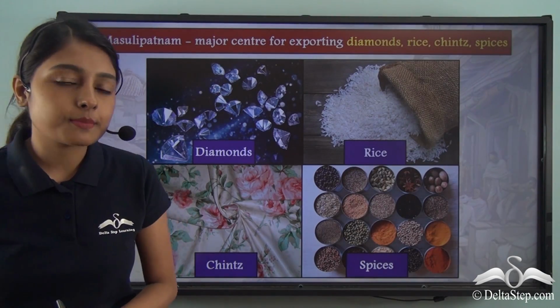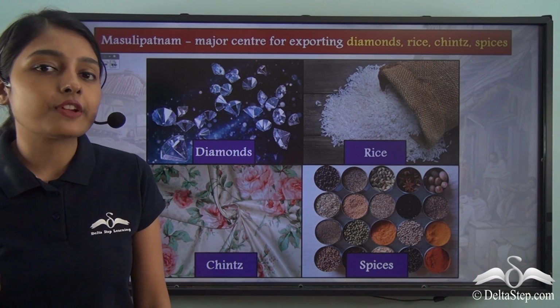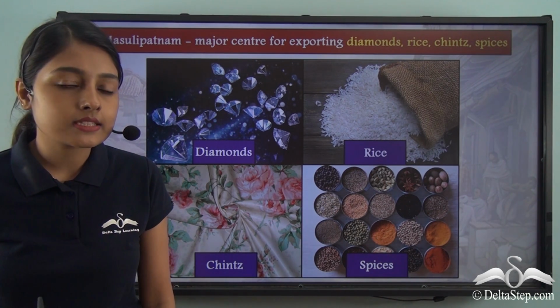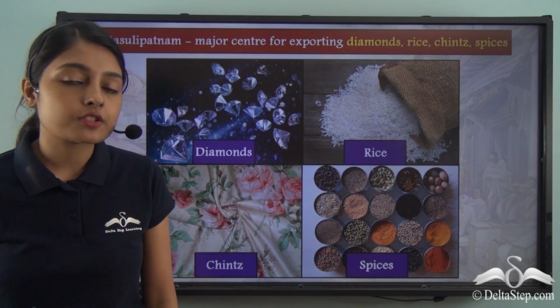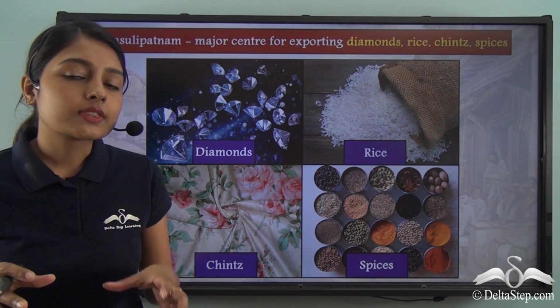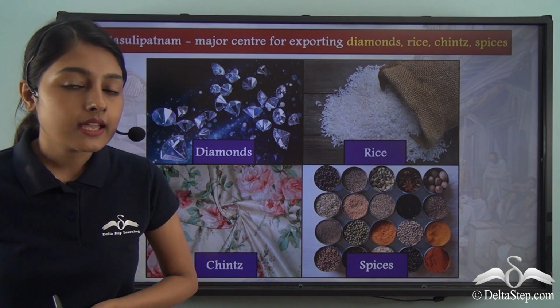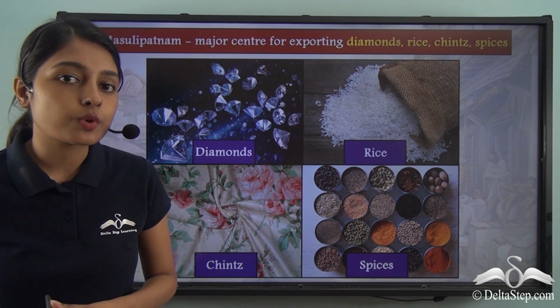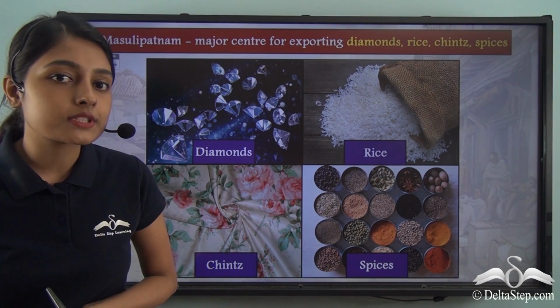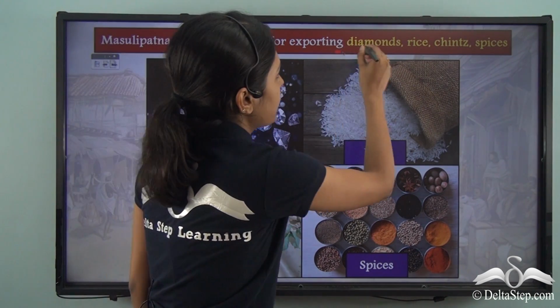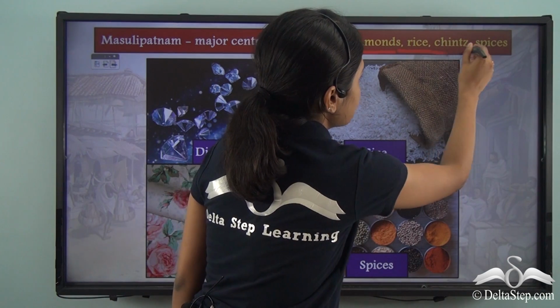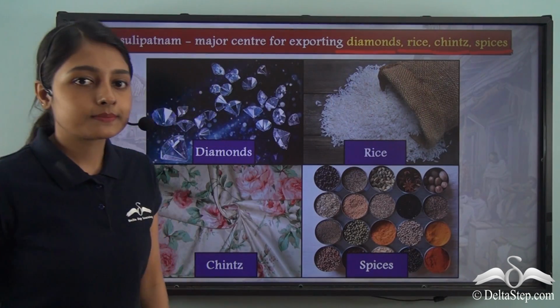Masulipatnam, as we just mentioned, was a major and very important commercial center on the southeastern part of the Indian subcontinent. This was a hub of trading activities, and a few of the products that were exported from this port town were diamonds, rice, skins and spices.